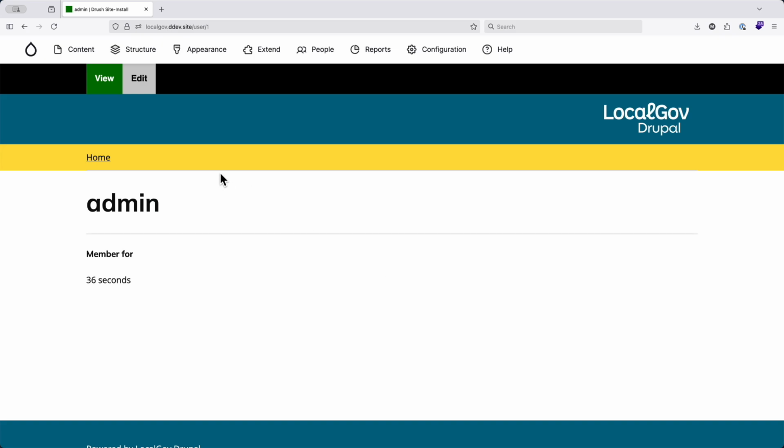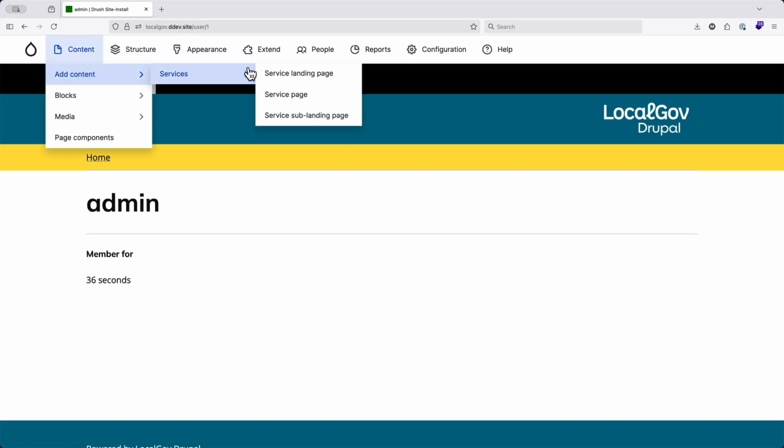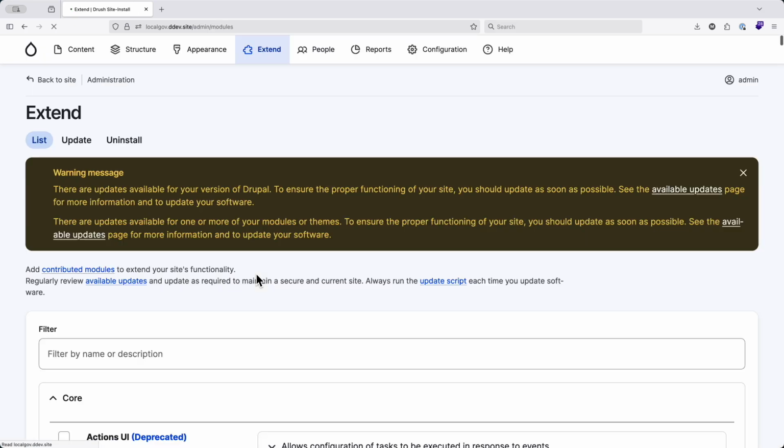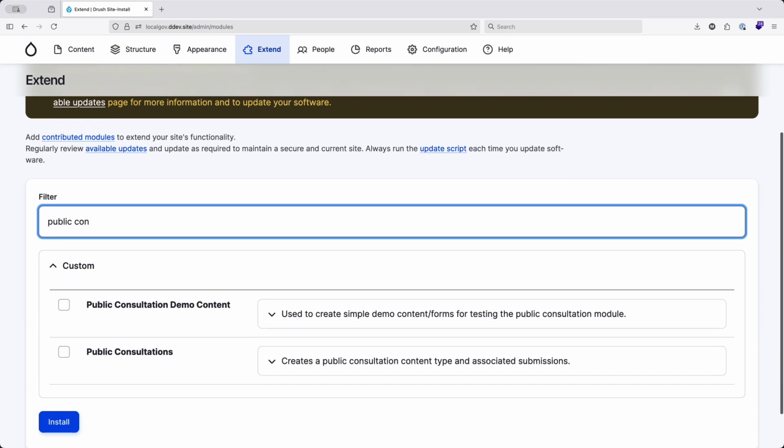We have a default installation here of LocalGov Drupal, nothing installed except LocalGov Drupal core. So you can see just service pages and things like that. Let's click on our Extend tab and we'll find our public consultations module. So we've got two modules here.